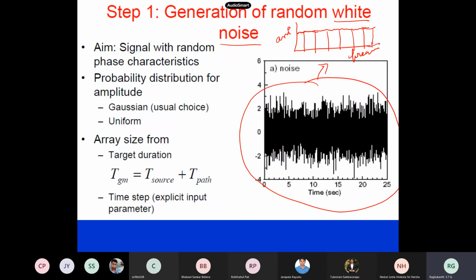Theoretically, it contains all frequencies starting from 0 to, sorry, infinity. All frequencies will be there, and all frequency amplitudes are the same. That is the definition of white noise. It is exactly the same as white color containing all colors. Now you have to generate this on the computer, but in a computer you cannot generate 0 to infinity. So what we generally do is colored noise. Colored noise is also the same as white noise, but because we can't go from 0 to infinity.